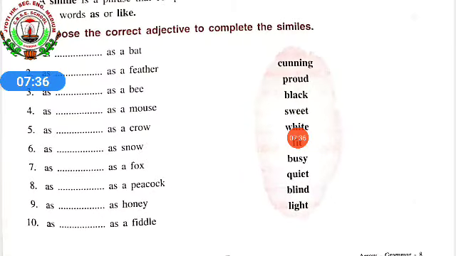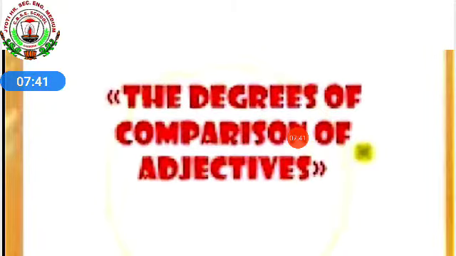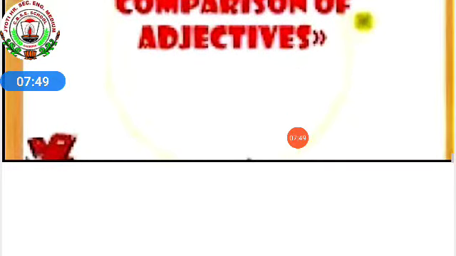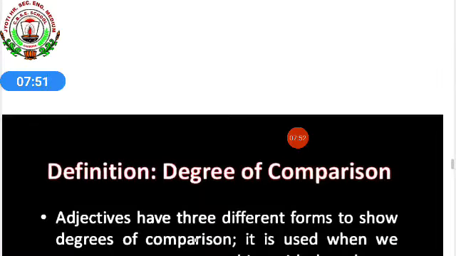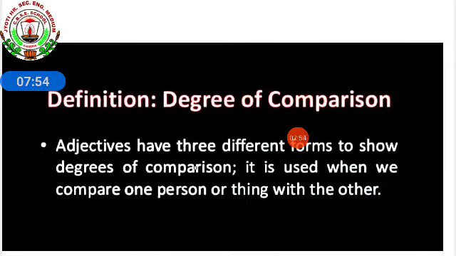Okay, so let's continue with the next part. Next part is the degrees of comparison of adjectives. Now we will learn the degrees of comparison of adjectives. So how many degrees are there for the comparison of adjectives? First of all we'll learn the definition of it, then I will tell you the degrees. Definition, degrees of comparison. Adjectives have 3 different forms to show degrees of comparison. So how many forms are there to show degrees of comparison? Total 3. It is used when we compare one person or thing with the other.